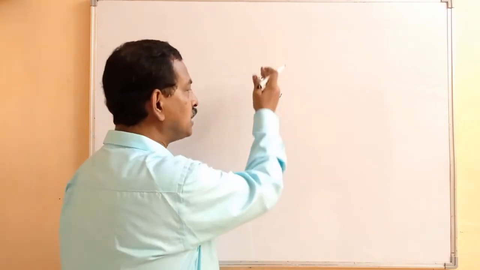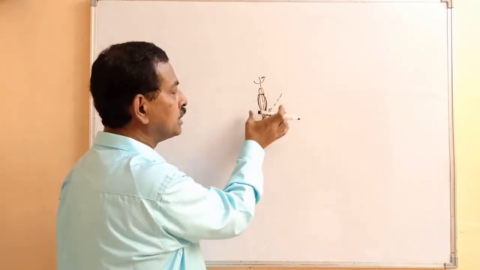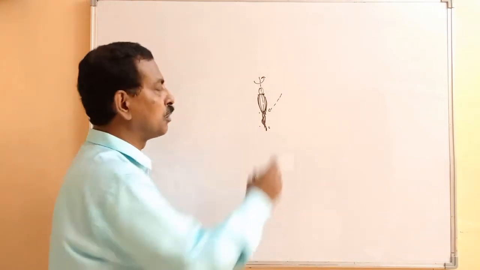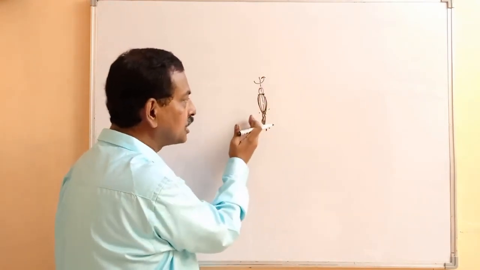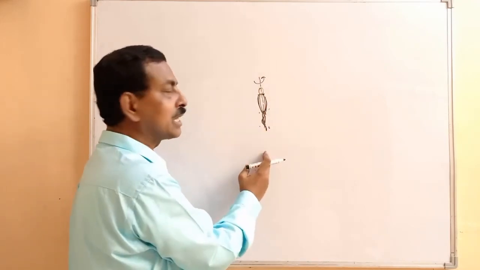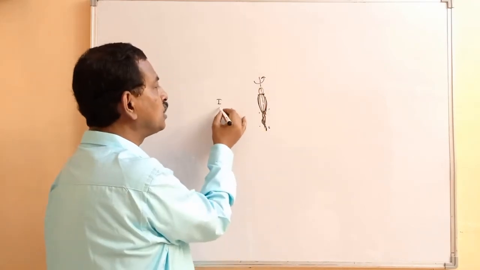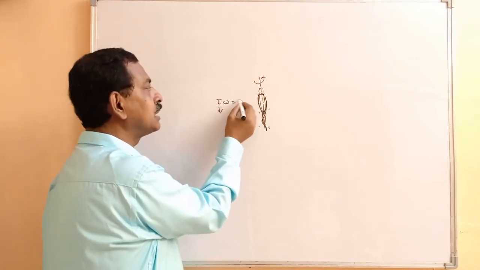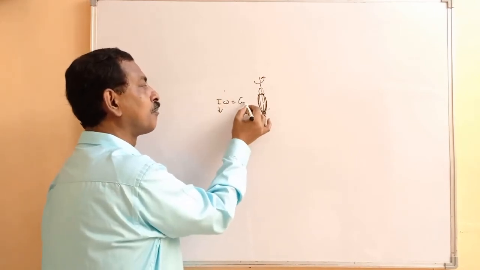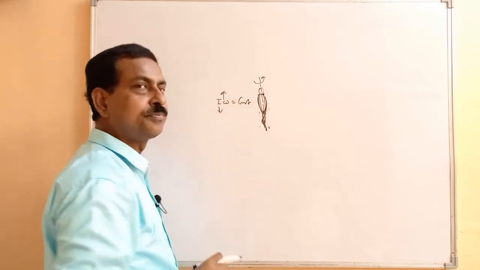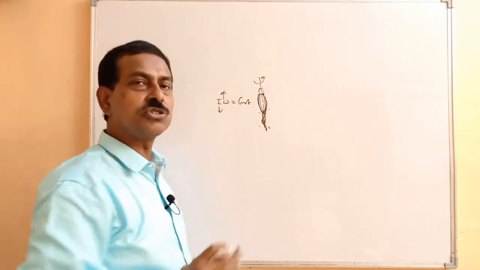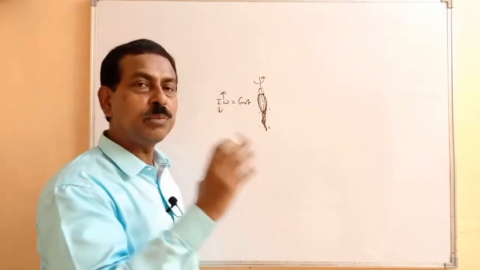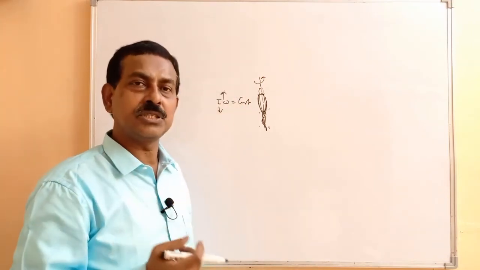So they have brought their body so as to have minimum moment of inertia, because the distribution of the mass has decreased. It is now very close to the axis of rotation. So this moment of inertia will decrease. And as this I is decreasing, definitely omega will increase, because I omega is constant. So their speed will increase, and they will be able to make more turns.